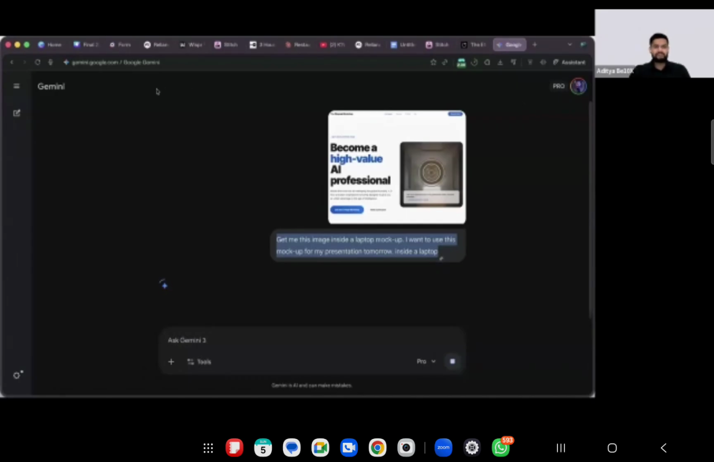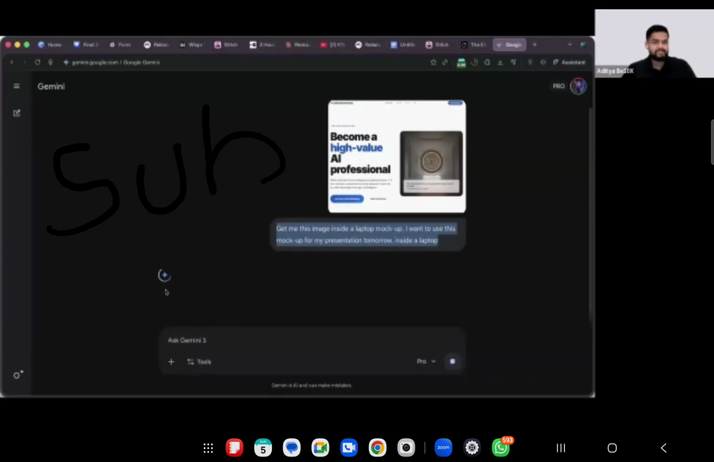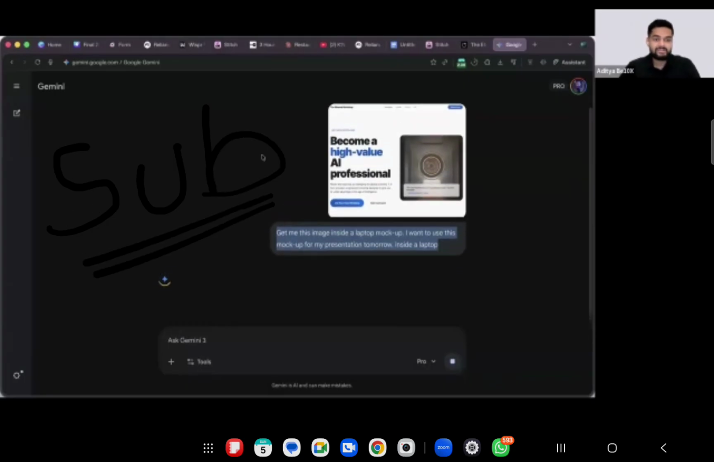Gemini can do a 100% correct image. Absolutely, it can do the 100% correct image. I don't know why it is taking time. Sometimes it takes 20-30 seconds, but it can generate entire stuff for you.